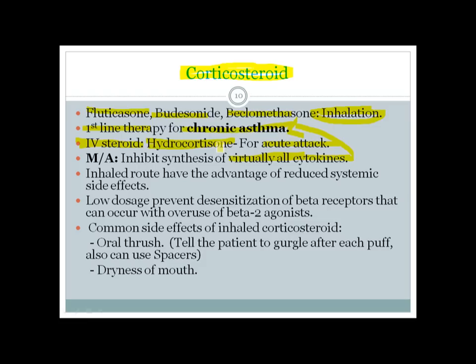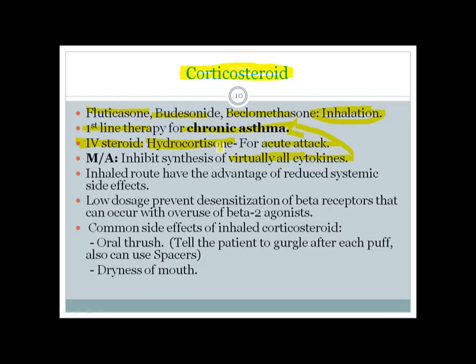So your body does have it, and if you give a patient hydrocortisone, the patient's bronchial airways will be more responsive to adrenaline or epinephrine, as you may say.